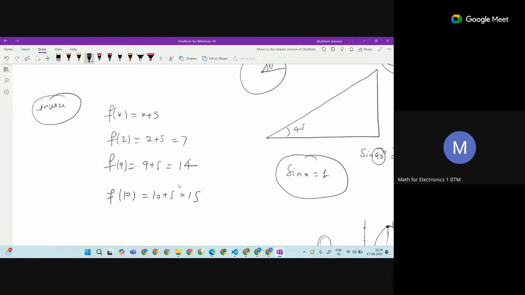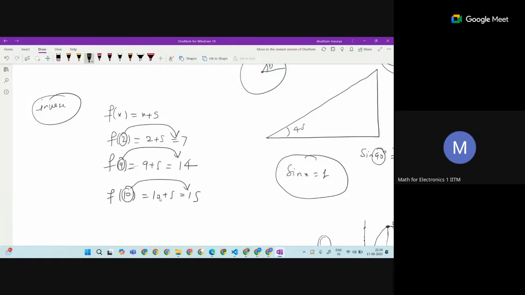See, I want to show something. If you substitute 2, you get 7. If you substitute 9, you get 14. If you substitute 10, you get 15. Okay, this is how it is.